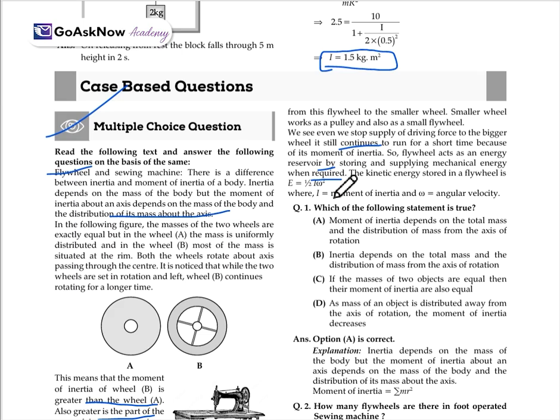The kinetic energy is equal to half I omega square, where I is the moment of inertia and omega is the angular velocity. Which of the following cases is true? The four options are there, so we have to find which one is true.